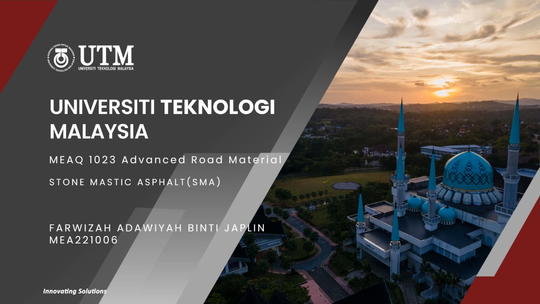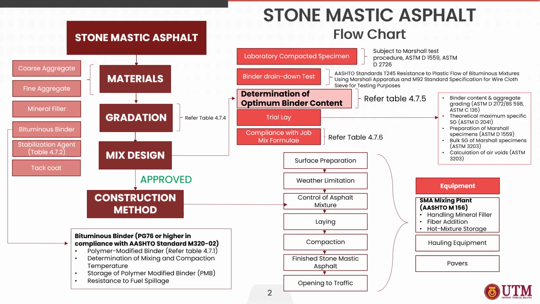Today I will explain the stone mastic asphalt flow chart. Stone mastic asphalt is a polymer modified hot bituminous mixture with a large proportion of coarse aggregate enriched bitumen filler mastic. This work will consist of furnishing, shaping, and compacting stone mastic asphalt as pavement wearing course. This specification shall comply with the Standard Specification for Roadworks of JKR SPJ 2007.